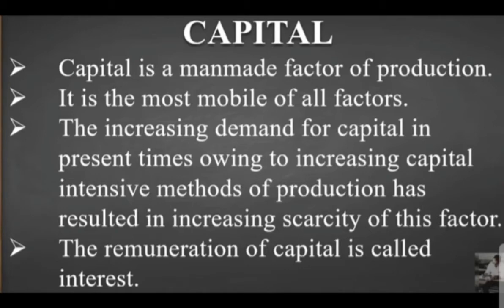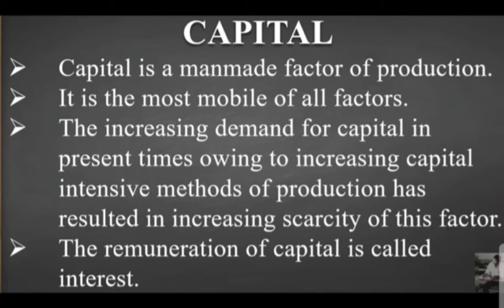First, capital is a man-made factor of production, because if we are having capital, we can take it here as raw material. Raw material is the capital which is used to convert the raw material into the finished product. So the raw material is our capital and it is man-made, that's why we call it a man-made factor of production, and a very important one.